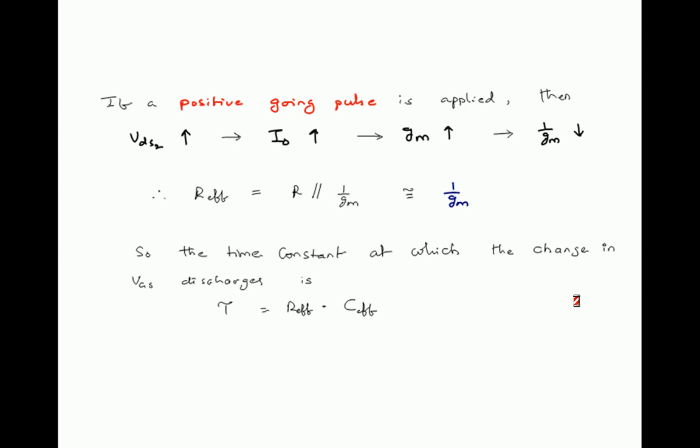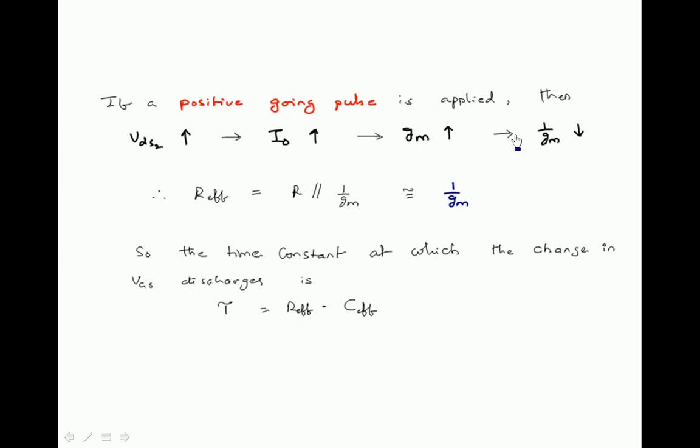If a positive going pulse is applied, by that time the output terminal voltage is forced to increase, so that VDS2 increases. Again, because of channel length modulation, for the same VGS, if VDS2 increases, I naught increases. So as a positive going pulse is applied, VDS2 increases, that forces I naught to increase, and that makes transconductance GM increase, that is, 1 by GM is going to reduce.